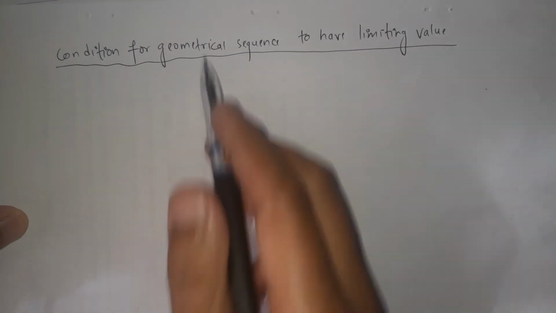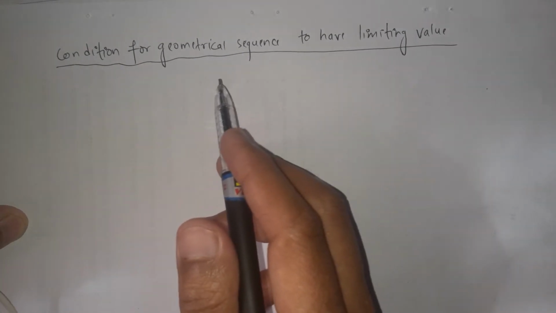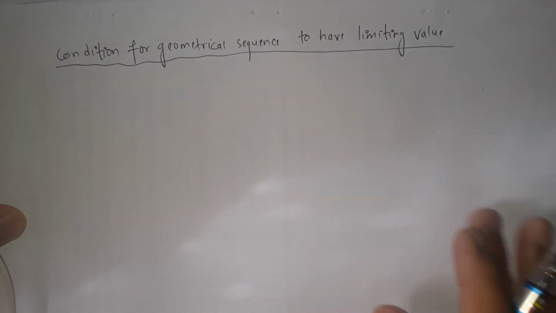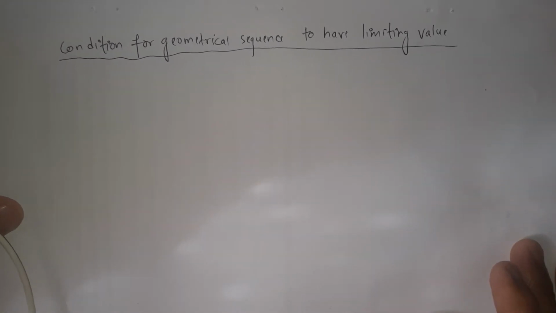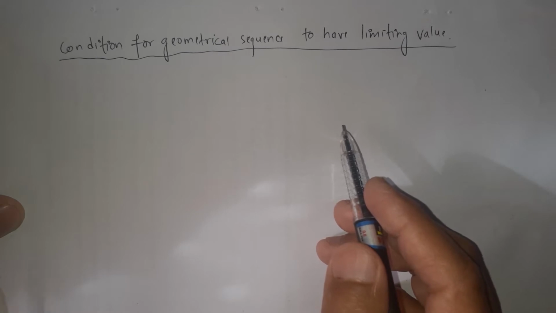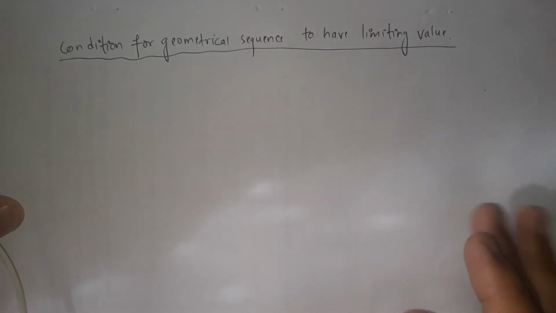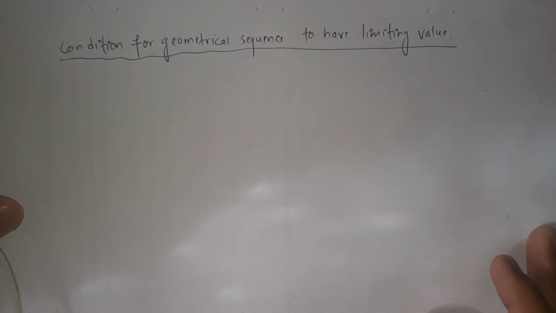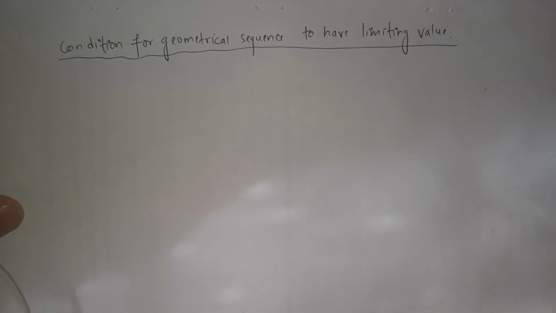All geometrical sequences will not have a limiting value. Only special geometrical sequences have the limiting value. Let's discuss which type of geometrical sequence has the limiting value, and here we also discuss the convergence and the divergence of the geometrical sequence. What is the condition for converging and what is the condition for diverging for the geometrical sequence? This is our today's topic.